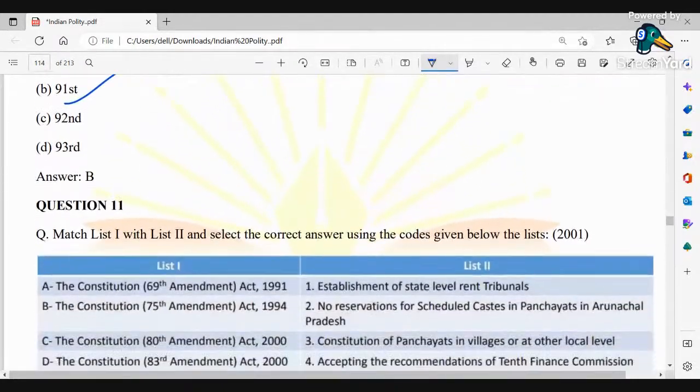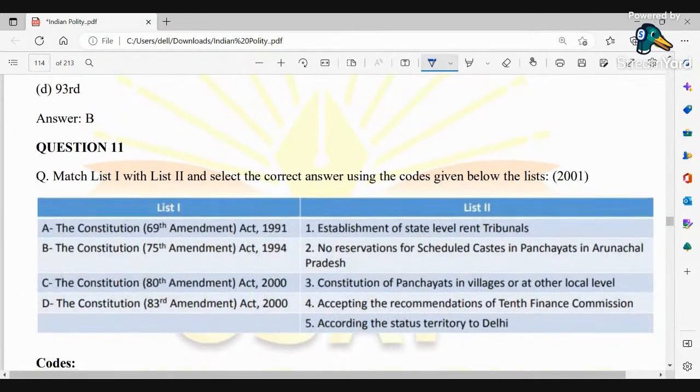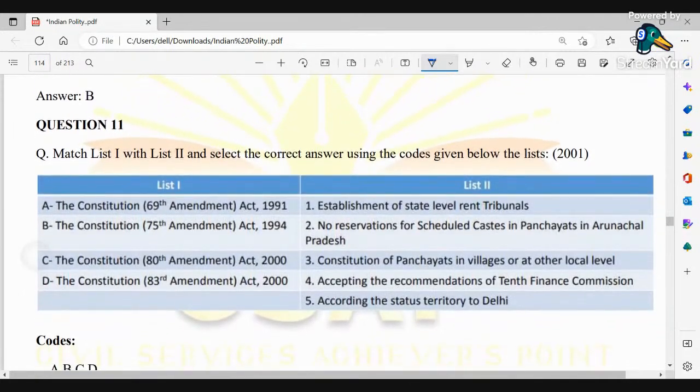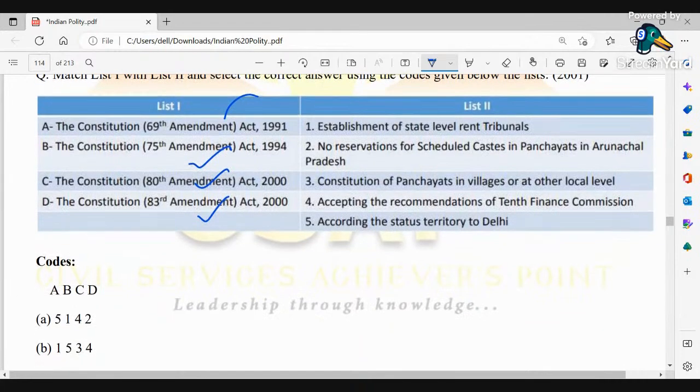Here we could see match list 1 with list 2. Which one is appropriate? The 69th Amendment 1981, 75th, 80th, and 83rd. Here you have a relevant number of options.